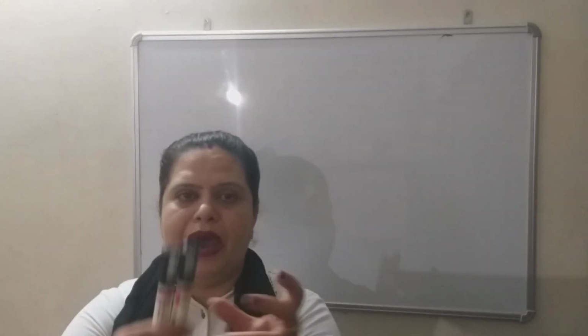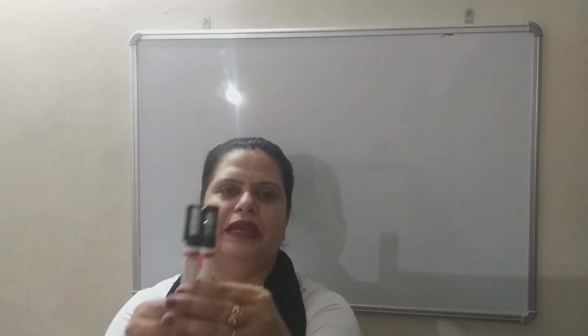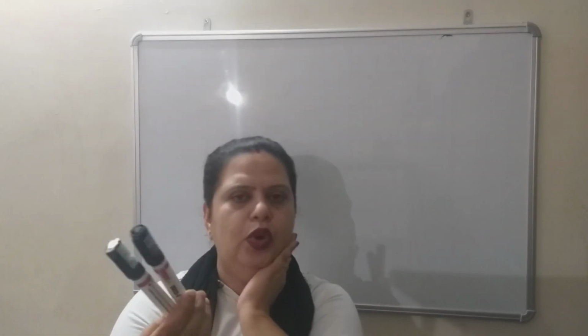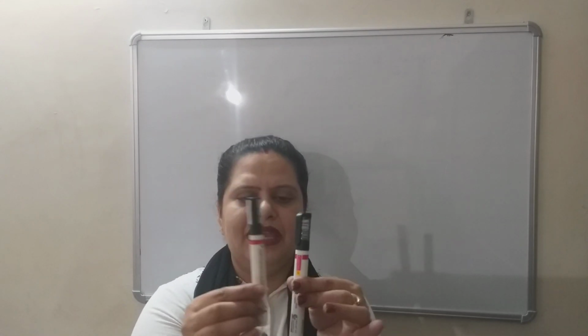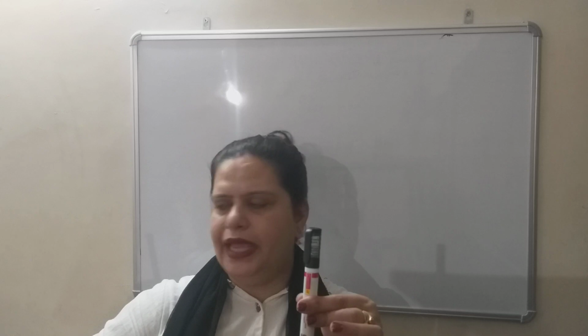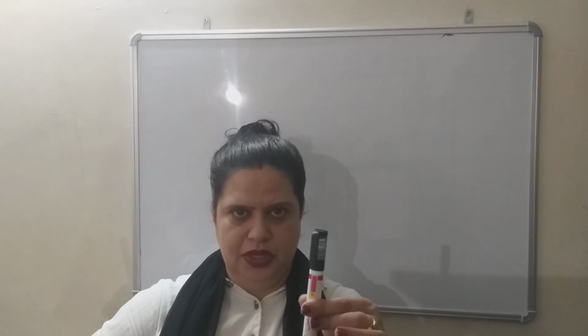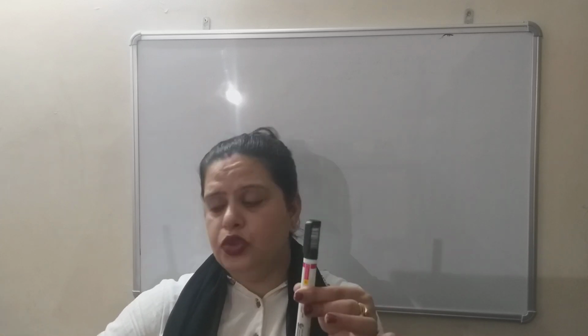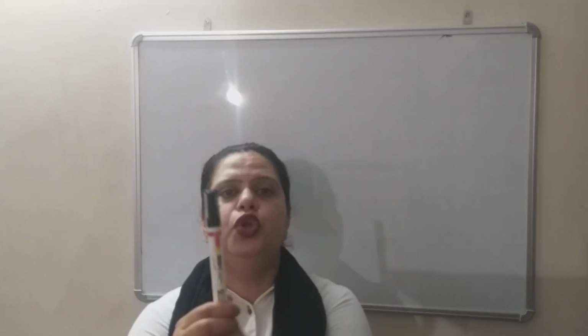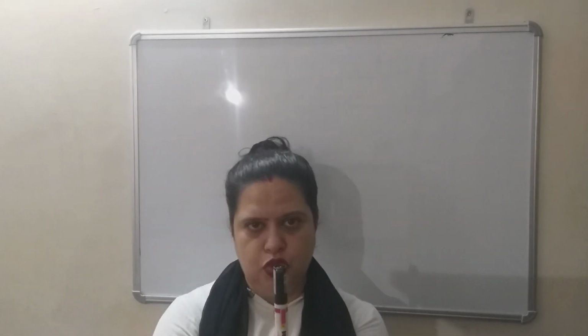For example, see, if I am having these 2 markers with me, ये 2 marker है मेरे पास, and according to the stability concept, I need only 1 marker to write. So I am giving this marker to some other student so that मेरा भी काम चल जाए, उसका भी काम चल जाए. So this is transferring of electron. ये हो गया transfer. Now the second condition, when only 1 marker is there and 2 users are there, I have to use this marker, my friend also has to use this marker.